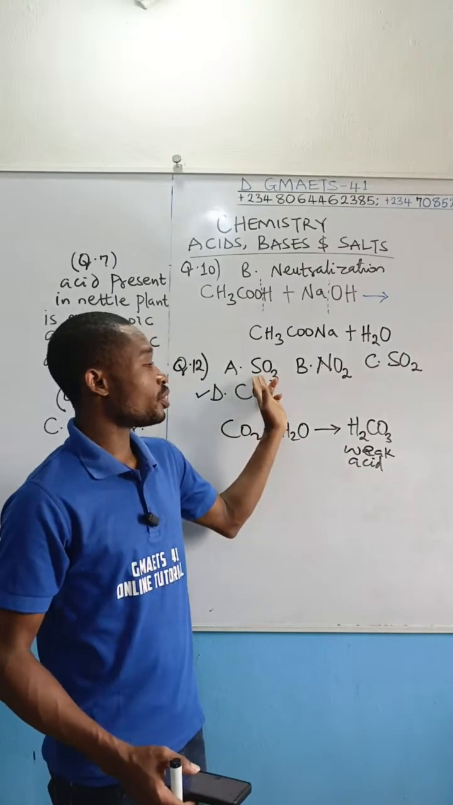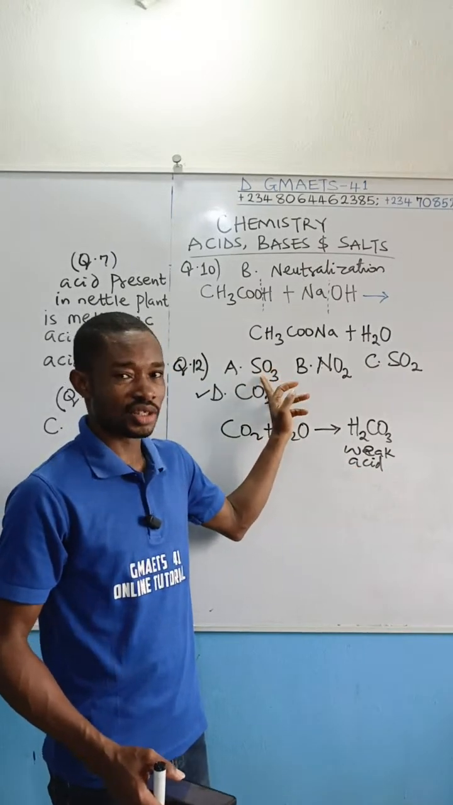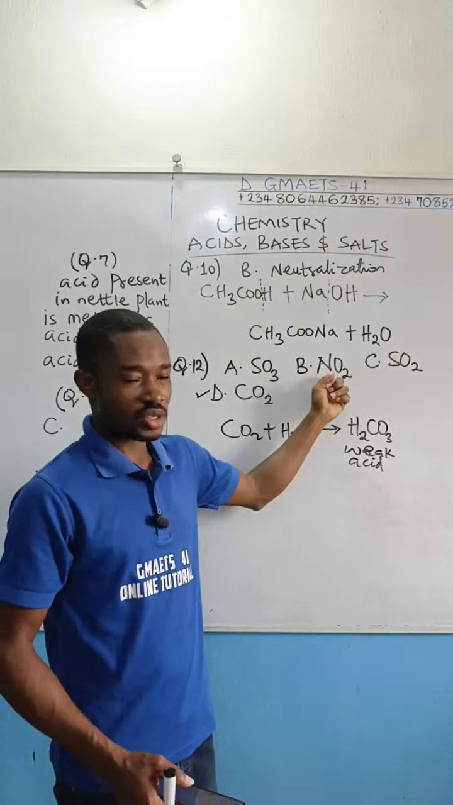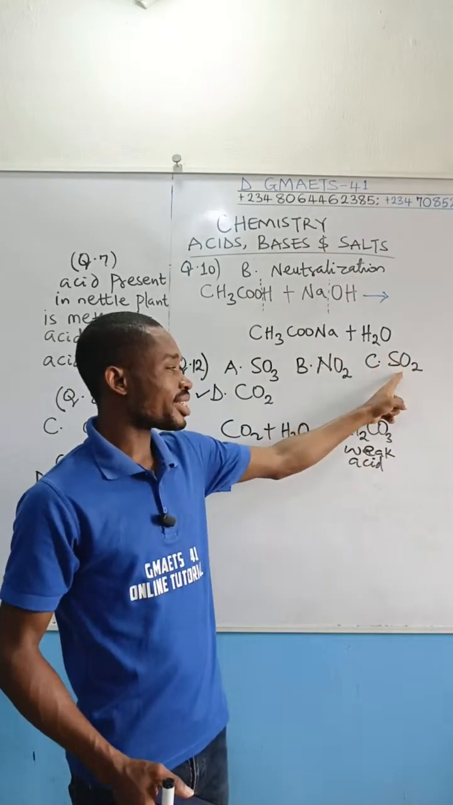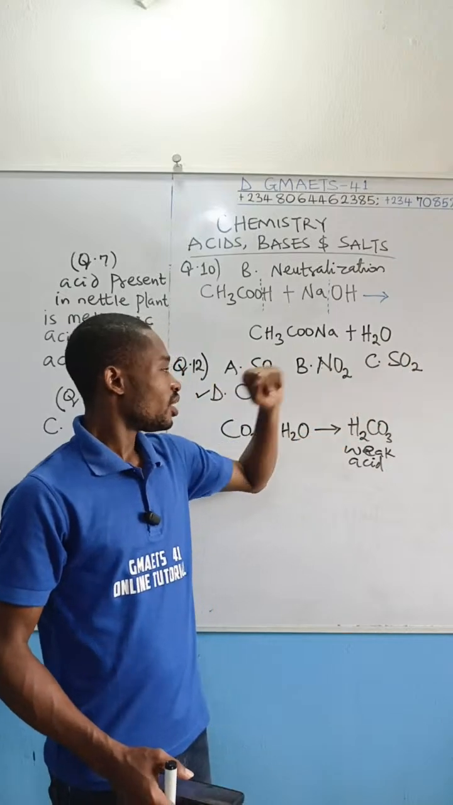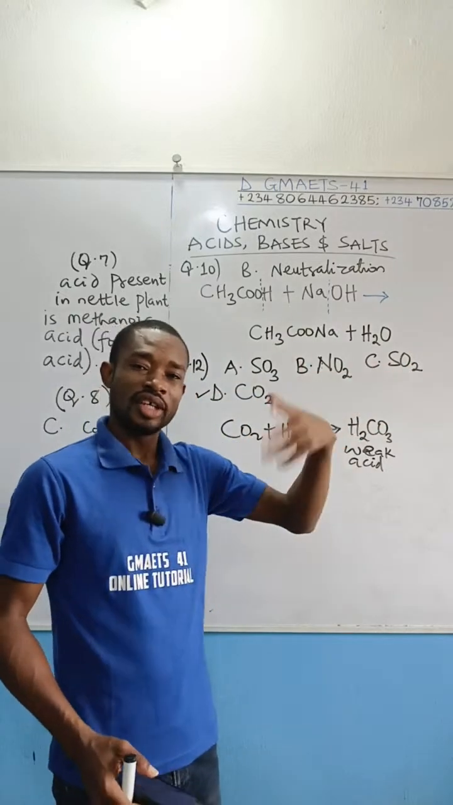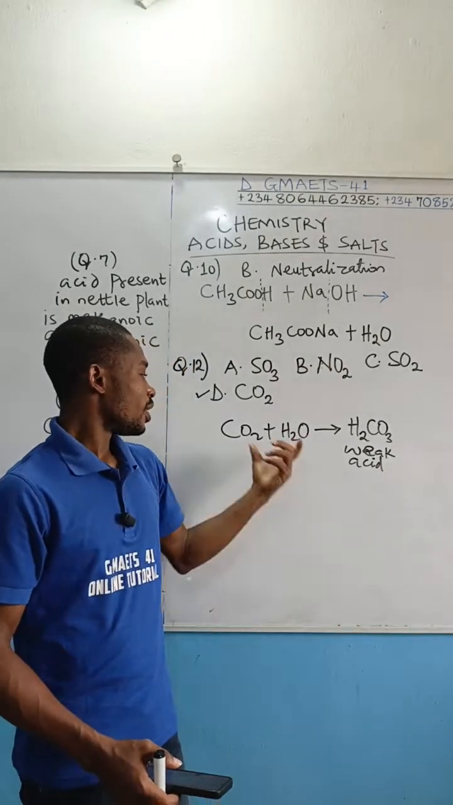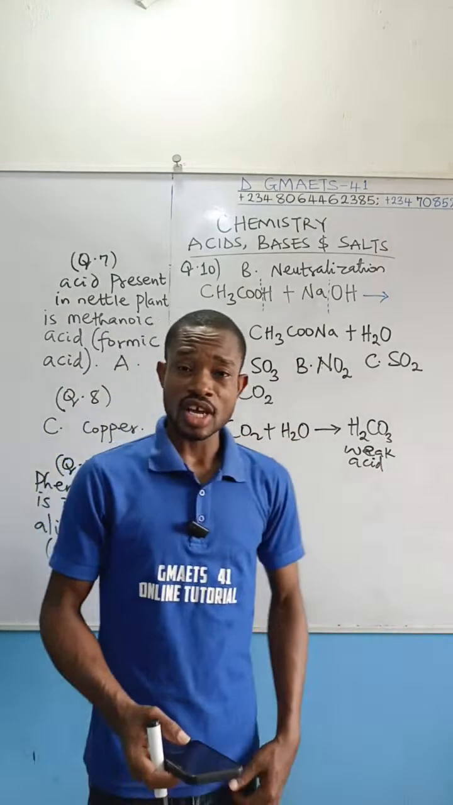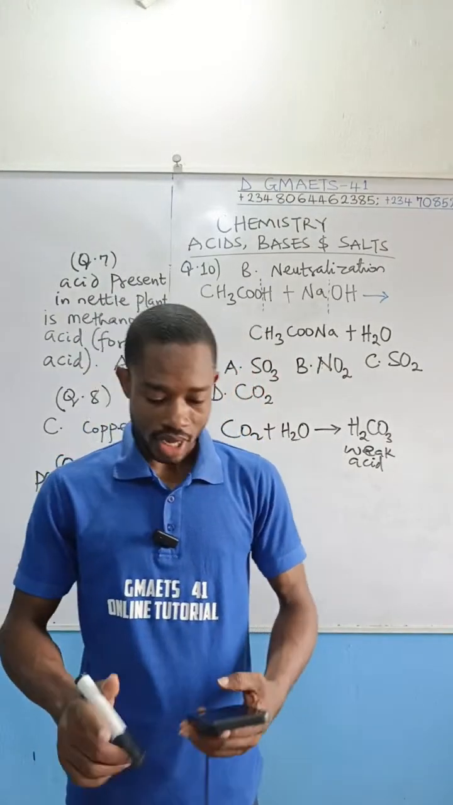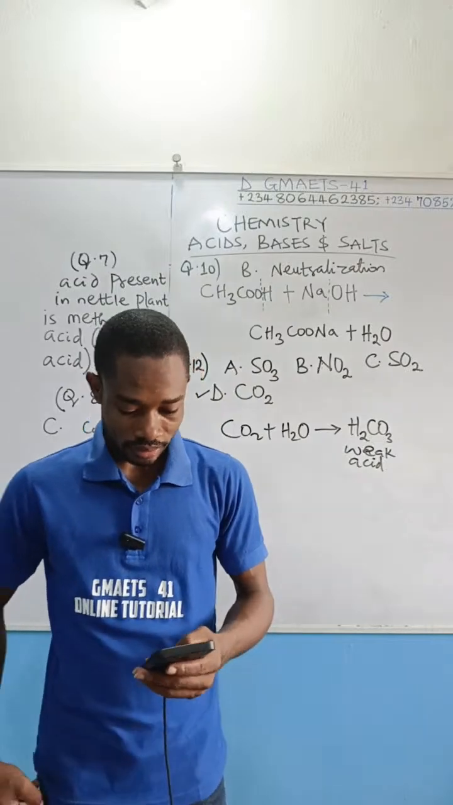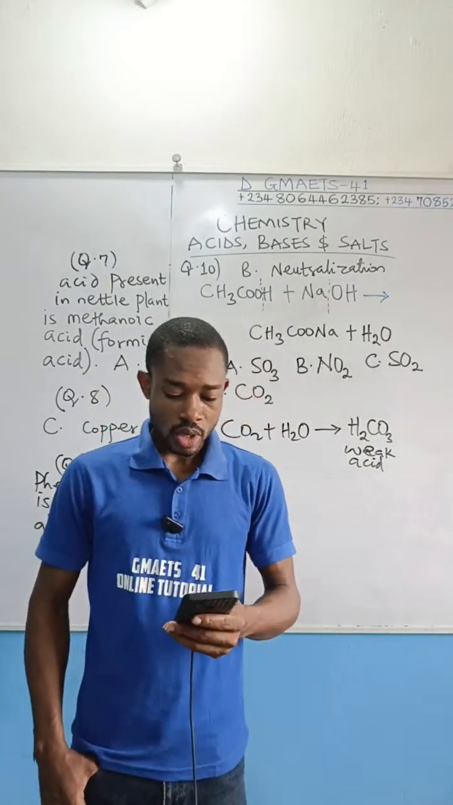The others will produce strong acids. This one will tend to tetraoxosulfate 6 acid. This one will tend to trioxonitrate 5 acid. This SO2, if you dissolve it, also tends to the trioxosulfate 4 and tetraoxosulfate 6 acid groups. And then, of course, carbon dioxide will give you carbonic acid, which is weak. So we are done with that. We are moving on to question number 13.